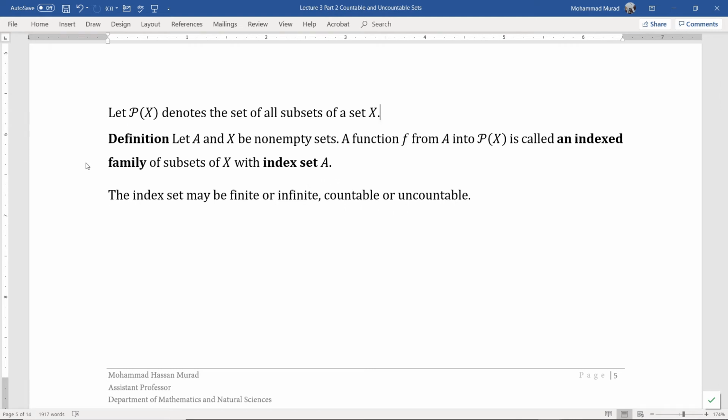Let P of X denote the set of all subsets of a set X. This means it is the power set of the set X. Let A and X be non-empty sets. A function f from a set A into the power set of X is called an indexed family of subsets of X with index set A. The index set may be finite or infinite, countable or uncountable.